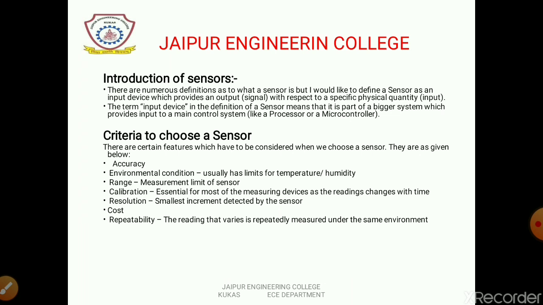The term input device in the definition of a sensor means that it is a part of a bigger system, which provides input to a main control system like a processor or microcontroller. As we discussed in the previous diagram, the sensor collects data and provides it to the computer, and the microprocessor or microcontroller programming is inbuilt in the computer system.